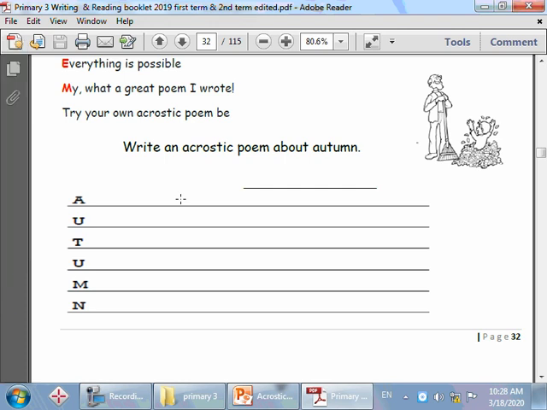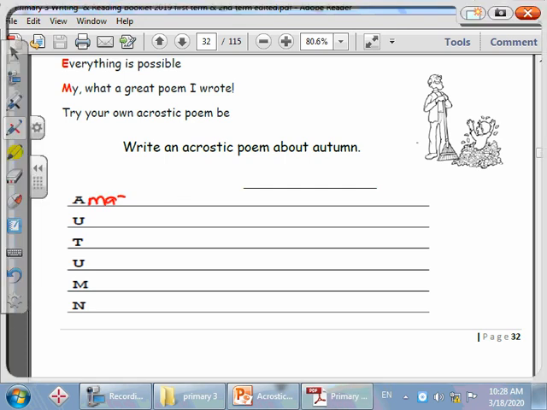Amazing weather. So we will write here amazing weather. Excellent. So here, see, I did not write the letter A again. It's already written. We will not write it again. And they are all in capital letters.